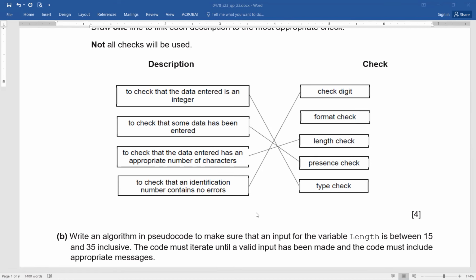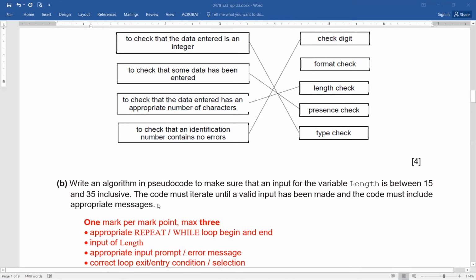Isn't it easy? Okay, write an algorithm in pseudocode to make sure that input for the variable length is between 15 and 35 inclusive. The code must iterate until a valid input has been made, and the code must include appropriate messages. It's a very simple thing that you have to input the length. But here, input of length has to be between a certain range. By the way, just asking, which check is used here? Variable length. Which check is applied on this variable length?